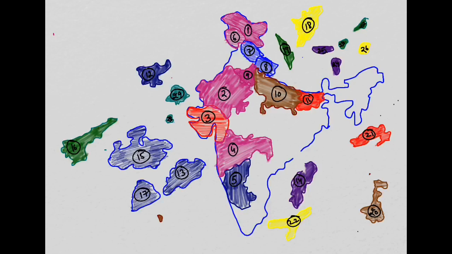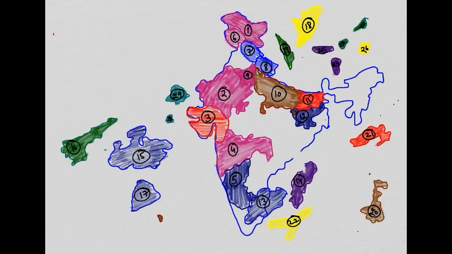Now the 12th state, with this blue color, is the state of Jharkhand, and it lies to the south of Bihar, over here. And as you know, the capital of Jharkhand is Ranchi. Now we will consider our 13th state. This one is the state of Tamil Nadu, and you know that the capital of Tamil Nadu is Chennai. So guys, as you can see over here, this is not matching, so this is not Tamil Nadu, I guess. So we will put it over here.